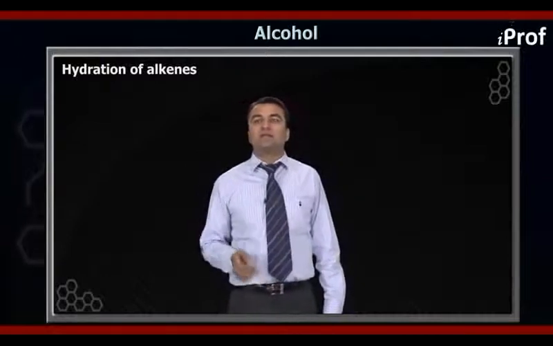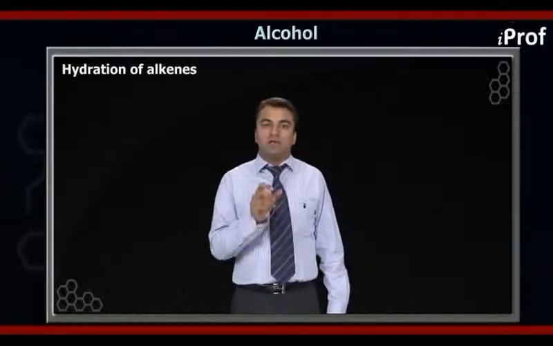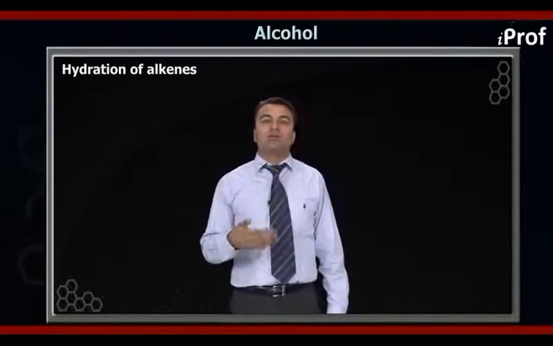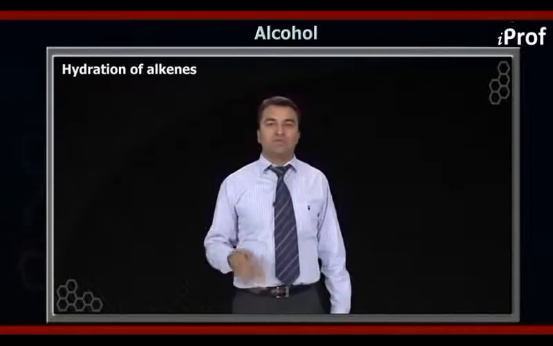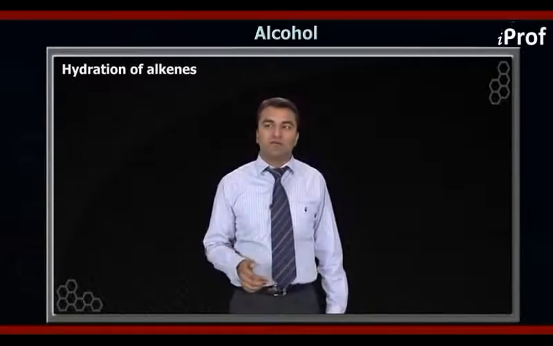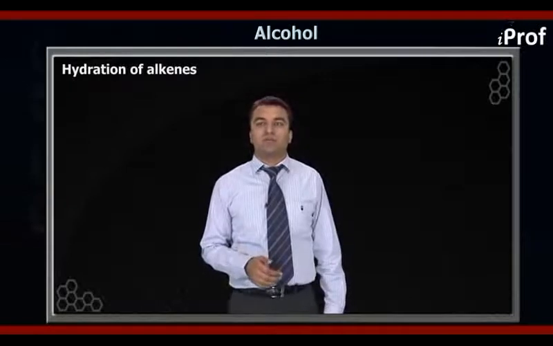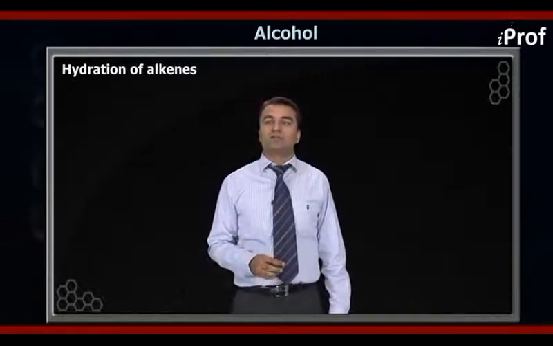The one point I would tell you is that when the solvent acts as a nucleophile, that reaction is known as solvolysis.